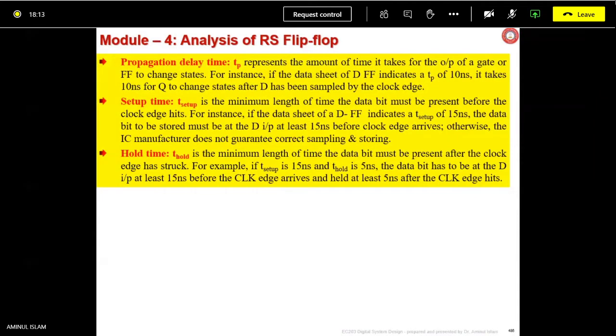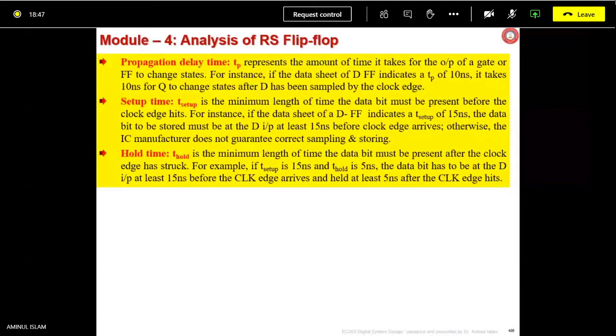For instance, if the data sheet of a D flip-flop indicates a T setup of 15 nanoseconds, the data bit to be stored must be at the D input at least 15 nanoseconds before the clock arrives. Otherwise, the IC manufacturer doesn't guarantee correct sampling and storing. So 15 nanoseconds before the clock hits, D has come. Whether D is 0 or 1 doesn't matter. It has come. Then the clock is hitting.